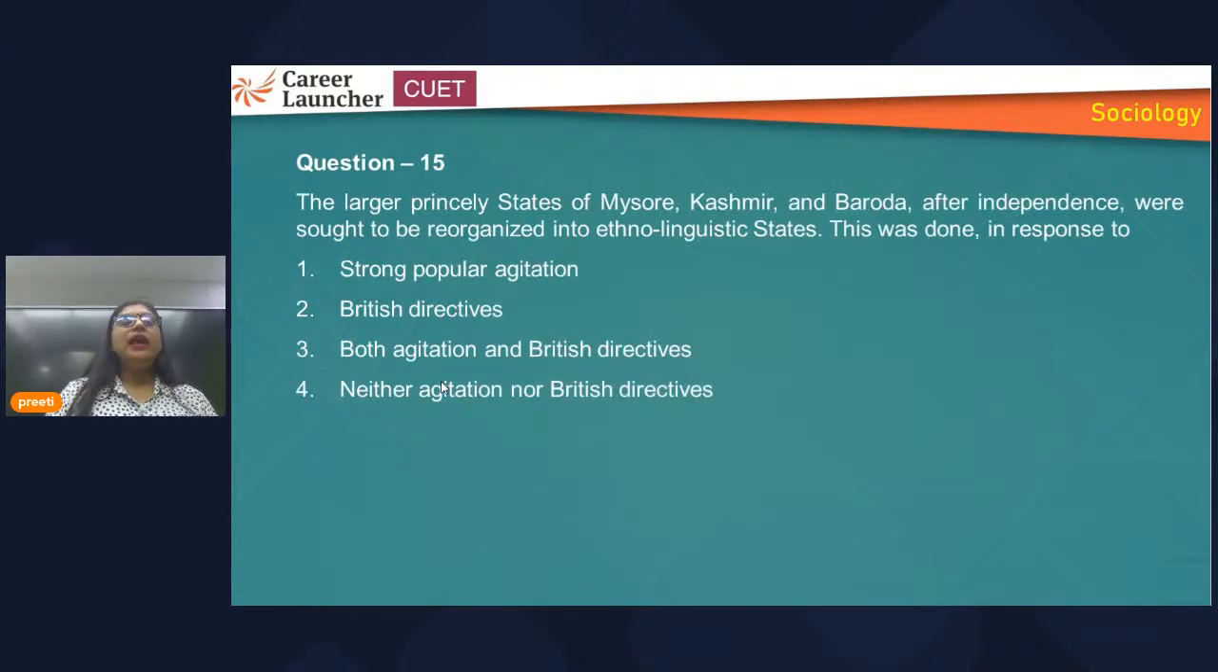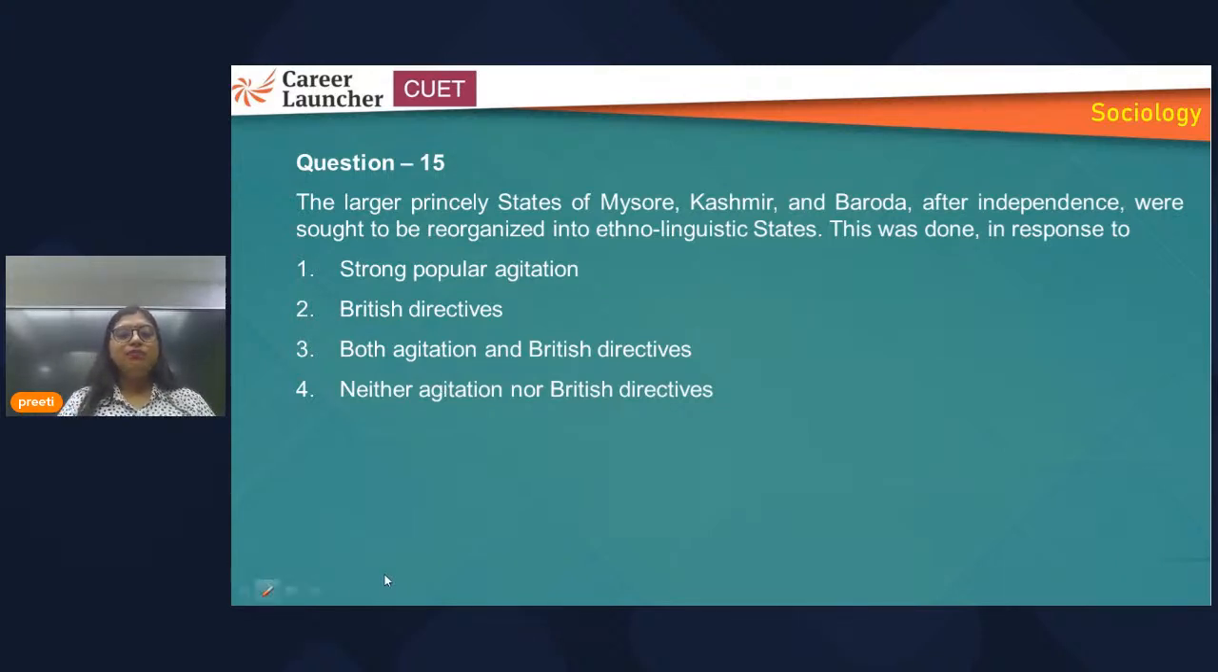Okay. Now next one. The larger princely states of Mysore, Kashmir and Baroda after independence were sought to be reorganized into ethno-linguistic states. This was done in response to. Here, about 3 princely states they have talked about: Mysore, Kashmir, and Baroda. If you are aware of their story, they sought to reorganize into ethno-linguistic states, on the basis of ethnicity and language. So that was done in response to what? Strong popular agitation, British directives, both agitation and British directives, neither agitation nor British directives.